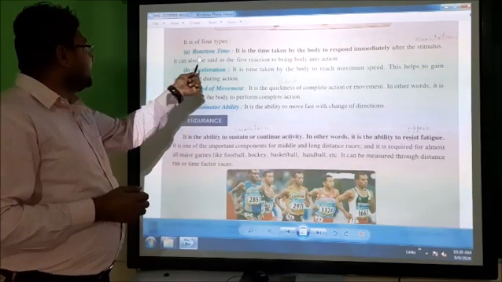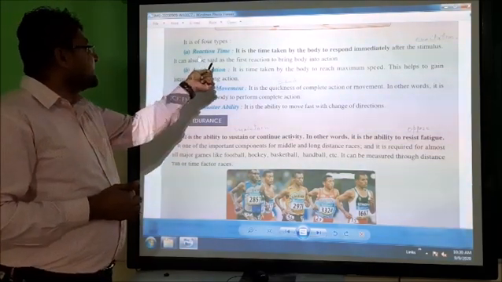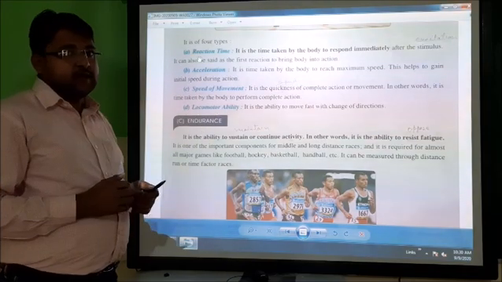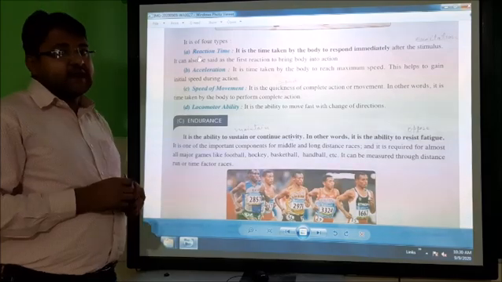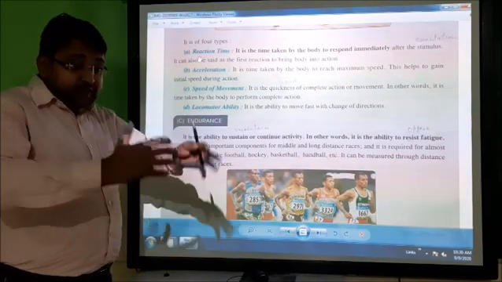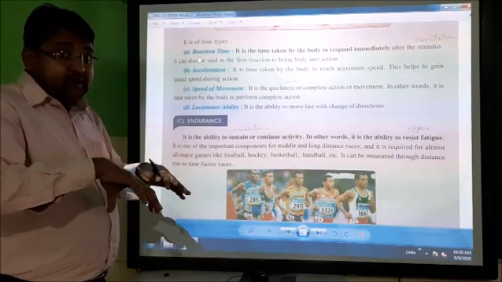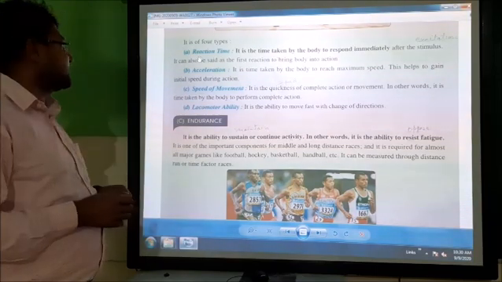Means reaction time can also be said as the first reaction. It is the first reaction to bring body into action. It brings body into action. That is the first reaction.